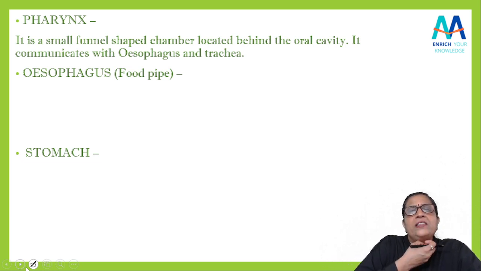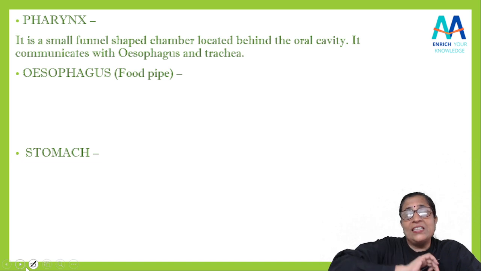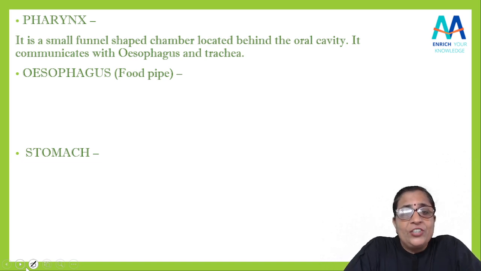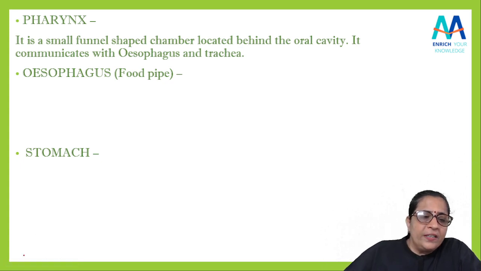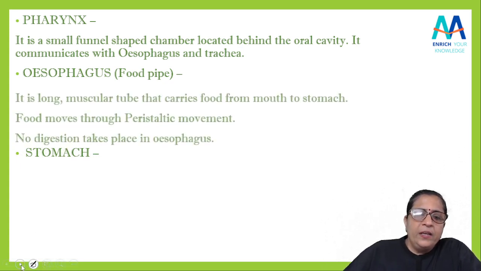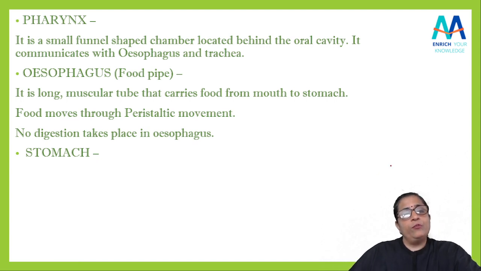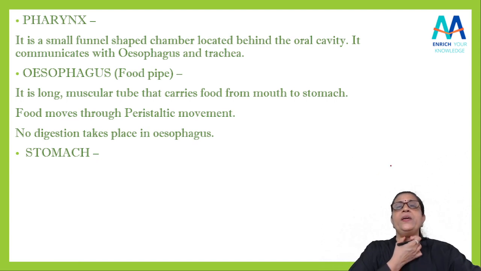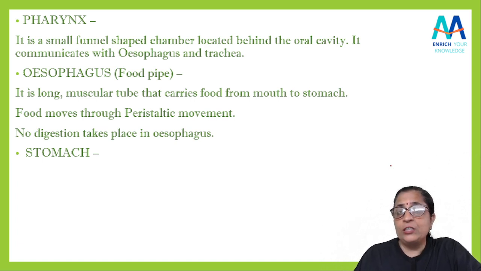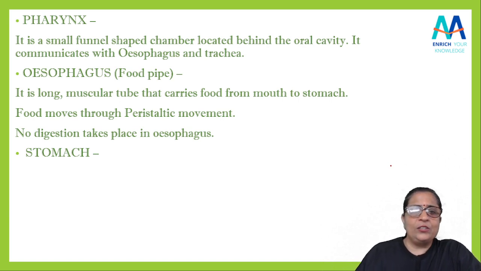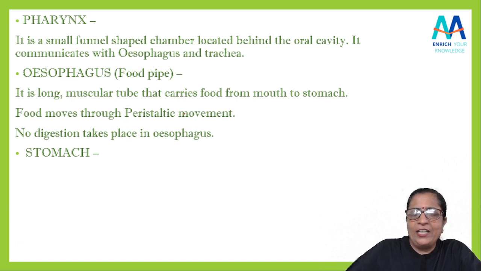माउथ के बाद pharynx है, then उसके बाद में वो किसके साथ communicate रहता है? Attached रहता है, it is with the esophagus and the trachea. Yeah. So food enters into esophagus then. Now esophagus is also called as a food pipe. ये फूड पाइप ये यहाँ से ऐसे जाता है, isn't it? So it is a long muscular tube that carries food from mouth to stomach.